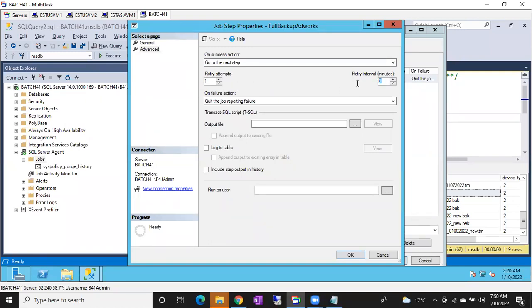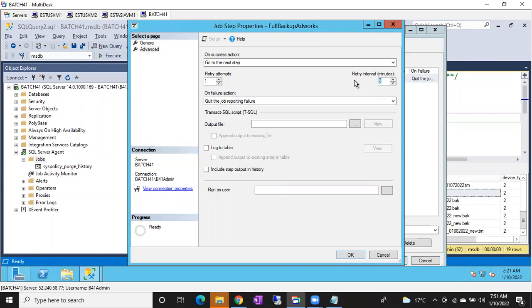So in which interval? 5 minutes interval. Imagine I have scheduled my job at 10 o'clock, it will run as per the schedule. If it fails at 10 o'clock, we have selected one retry attempt, right? It will try to retry again, but in which interval? Immediately it will retry? No, after 5 minutes it will retry. Means at 10:05 again it is going to retry the job.